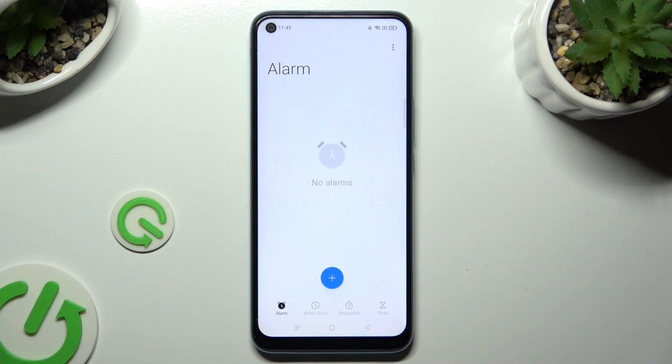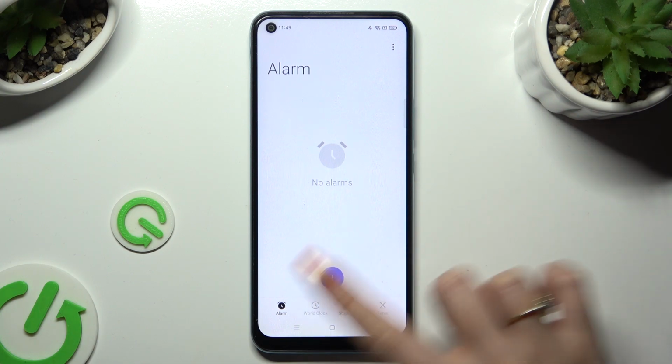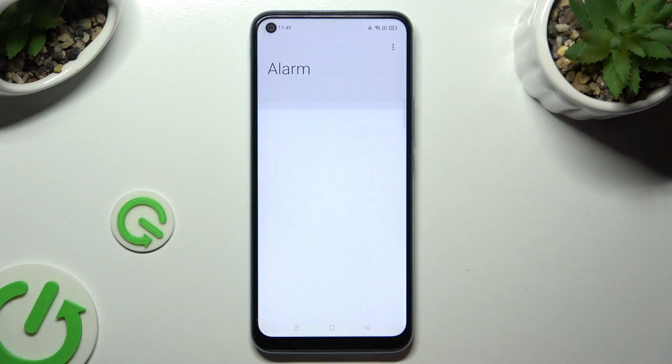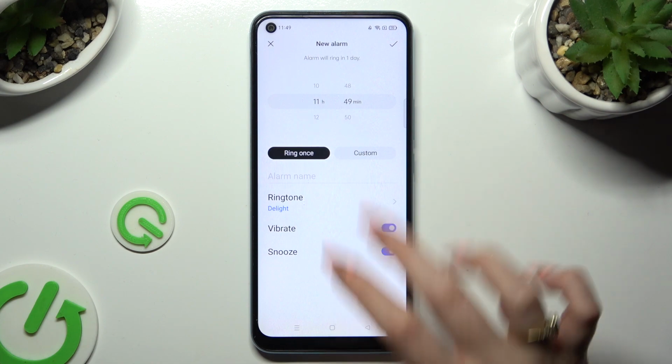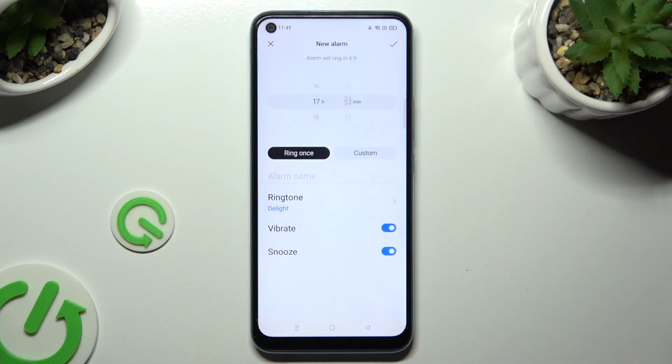And to create new alarm, click on this plus at the bottom. Then set up an hour. When you finished, you need to decide if you wish to apply ring once or custom.